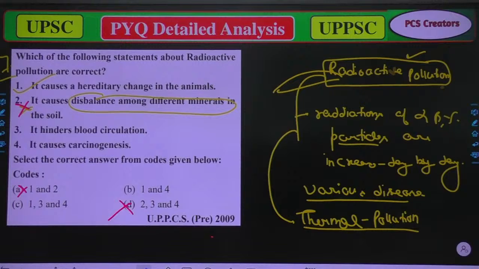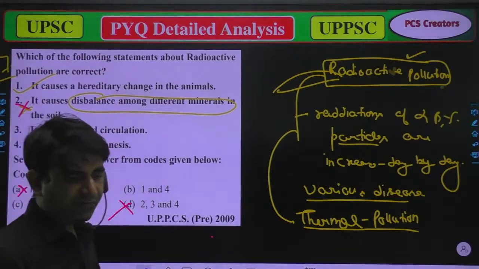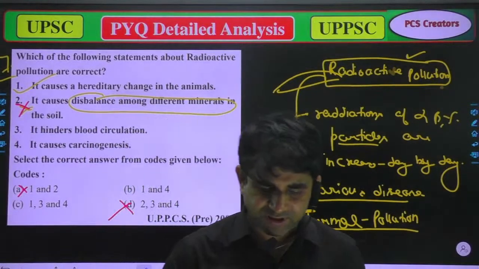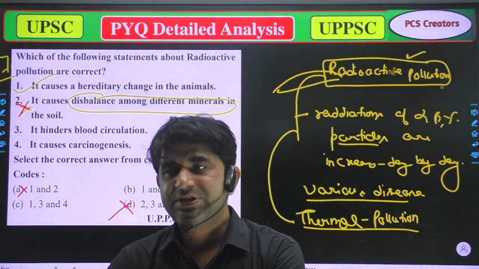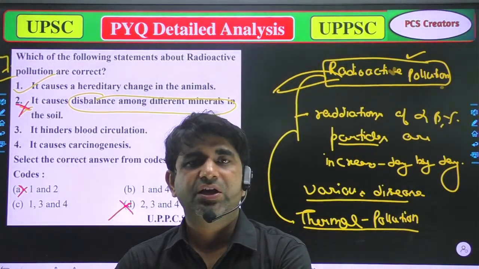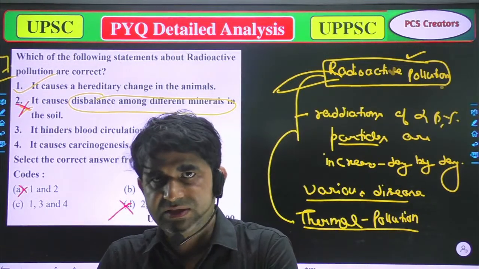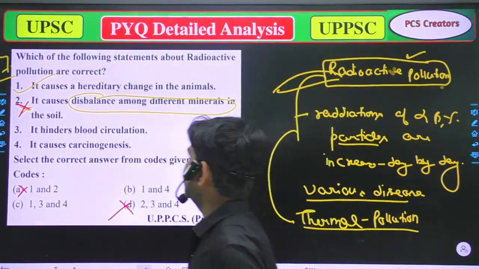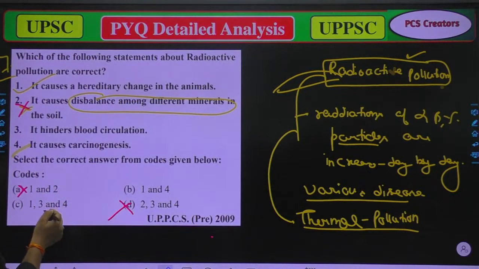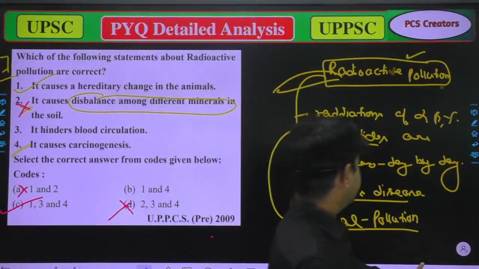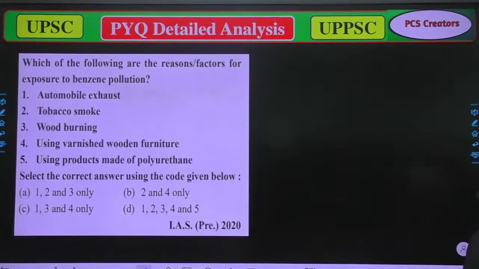So what is carcinogenesis? Carcinogenesis is the process in which the cancerous substances increase. So that's true. Option 4 is correct. And it hinders blood circulation, so that's also true. So options 1, 3, 4. Yeah, option C is correct.